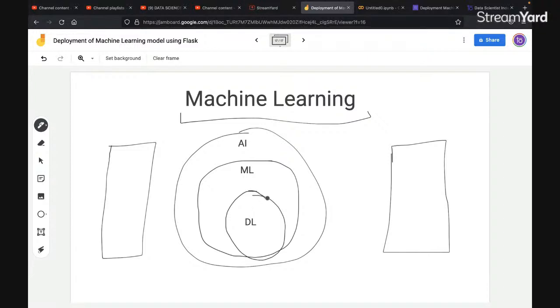DL is a more advanced version of machine learning, where we focus on cloning the human brain, and the motive is how exactly a human makes decisions. Let me give you a situation. Let's suppose you are studying in a school, and you have given an examination.